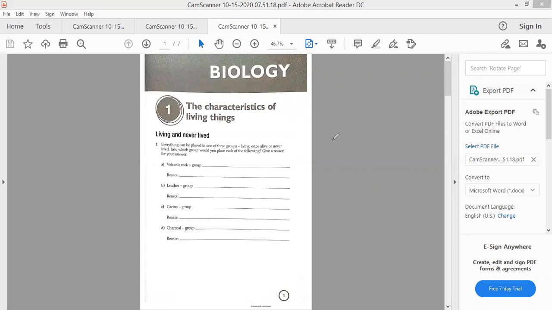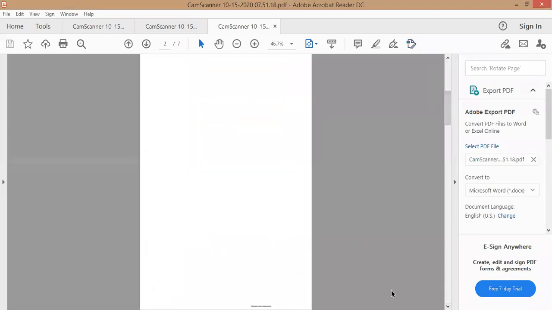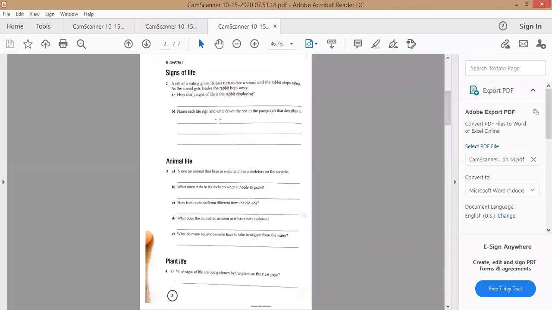And we move to the next page, page 2. Next is signs of life. Signs of life means tanda-tanda kehidupan. That's for number 2. A rabbit is eating grass. Its ears turn to face the sound and the rabbit stops eating. As the sound gets louder, the rabbit hops away.